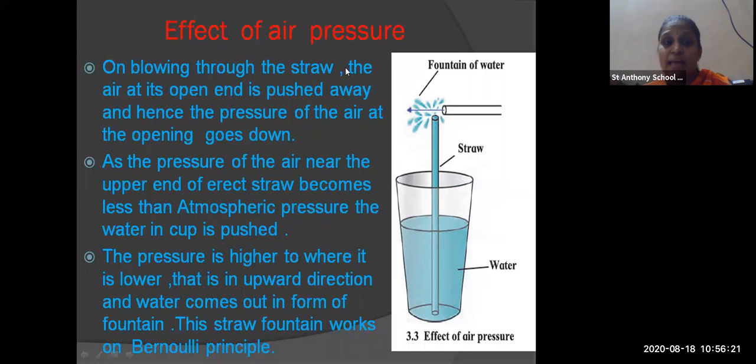This is an example of Bernoulli's principle. What does Bernoulli's principle state? That the air pressure increases when the velocity decreases, and when the velocity increases, what happens? The air pressure decreases. So this is one of the examples based on Bernoulli's principle, the effect of air pressure.